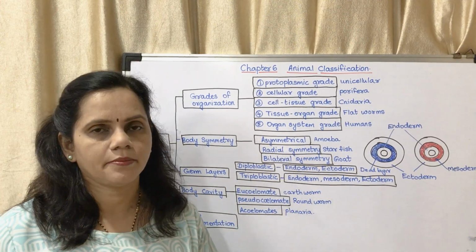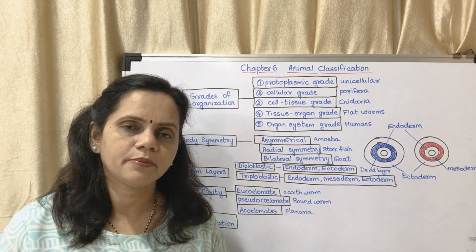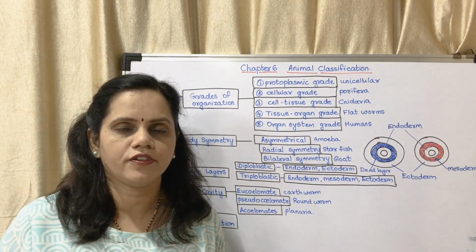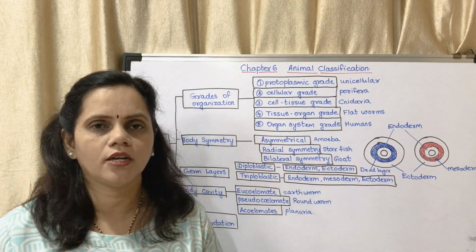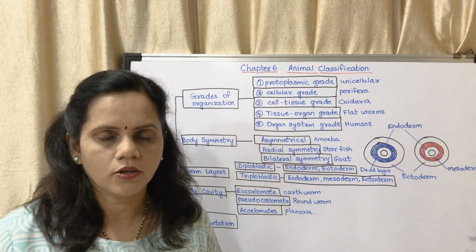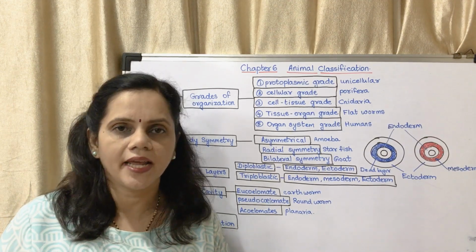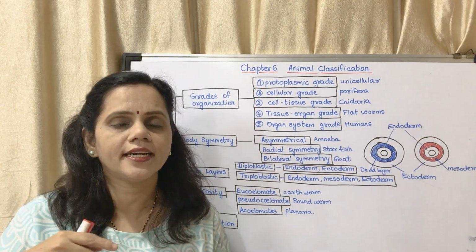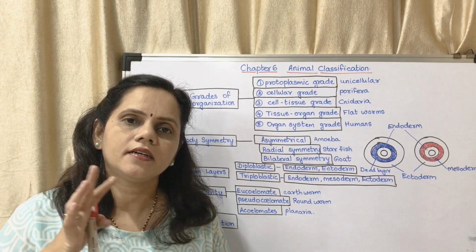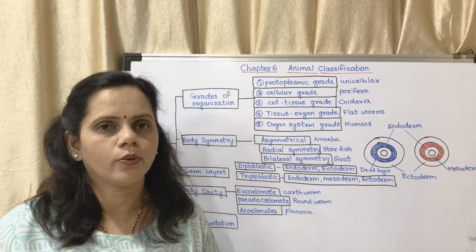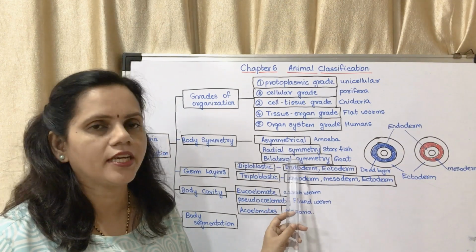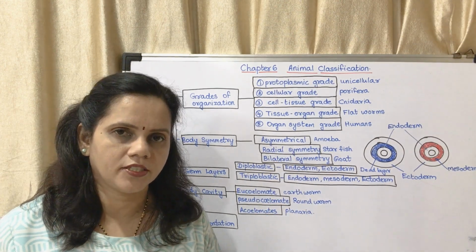Next is radial symmetry. In radial symmetry, for example in a starfish, if you cut it horizontally, the upper part and the lower part will be similar. It could be done at any plane. If you cut it at any plane, both parts would be equal. That is said to be radial symmetry. Next is bilateral symmetry.